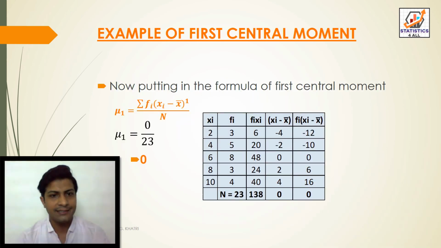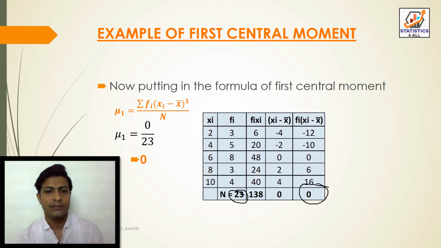So here we can see that, putting this in the mu1 formula, sum of frequency fi into (xi minus x bar) divided by n. So mu1 is equal to, we have sum of fi into (xi minus x bar) equal to 0. So mu1 is equal to 0 divided by 23, that is equal to 0.